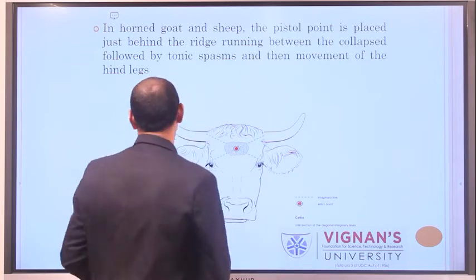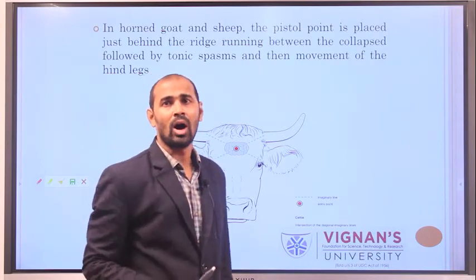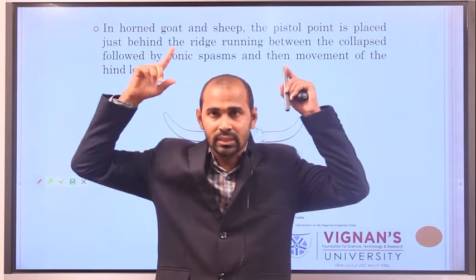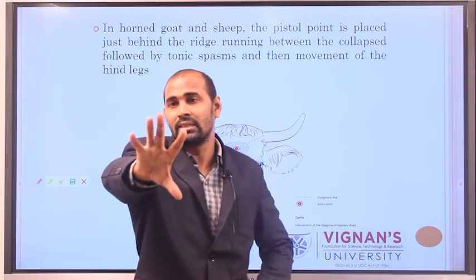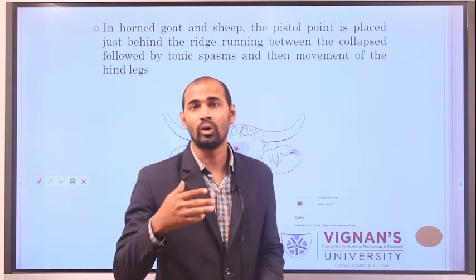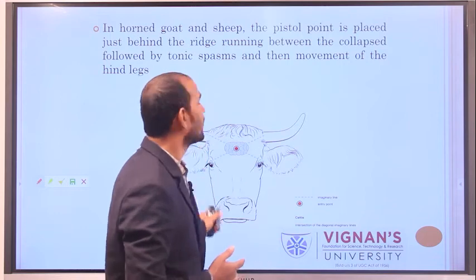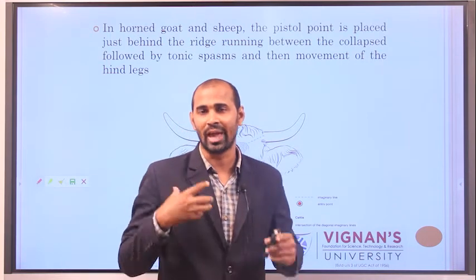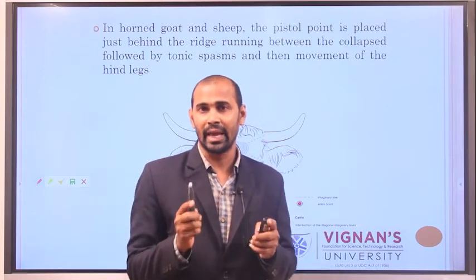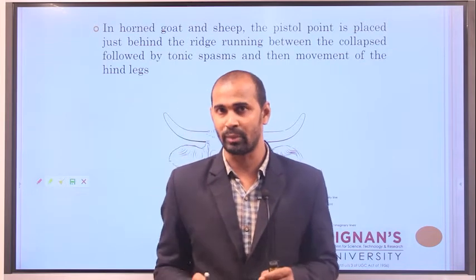If you see goats, specifically horned goats, that is, a goat or sheep which has horns, the age of that goat or sheep is more than 24 months. Since we are talking solely about horned goats and sheep, I would like to give a definition: the age of a horned goat or sheep is more than 24 months.